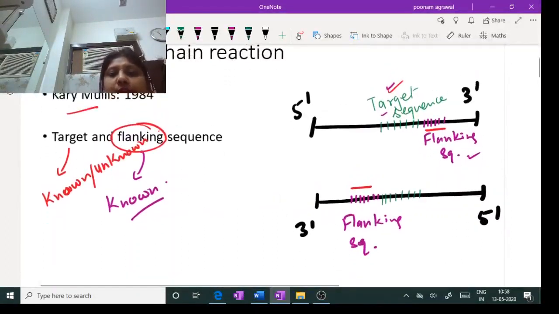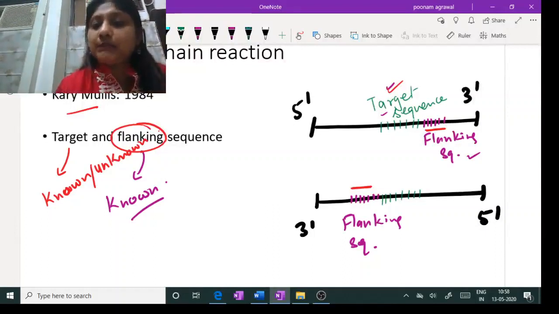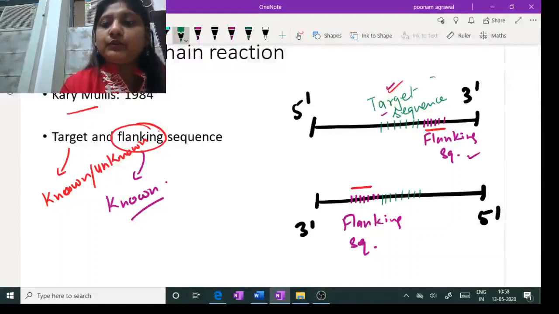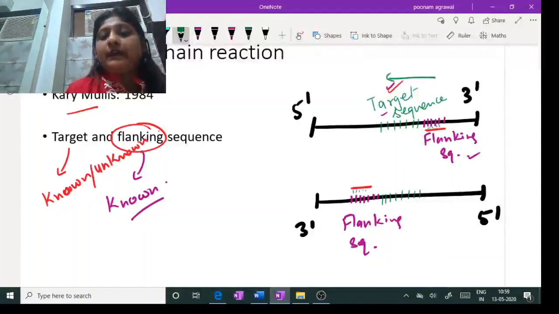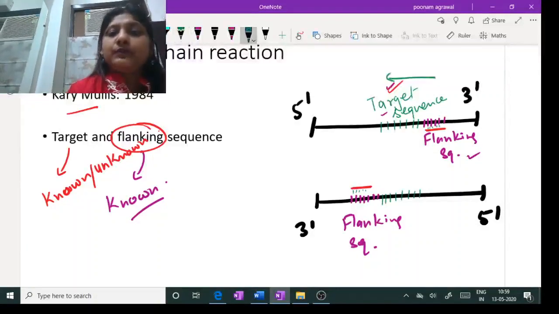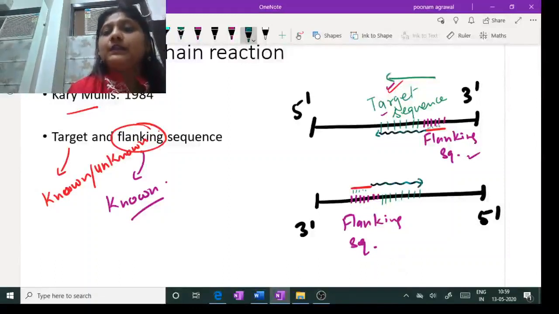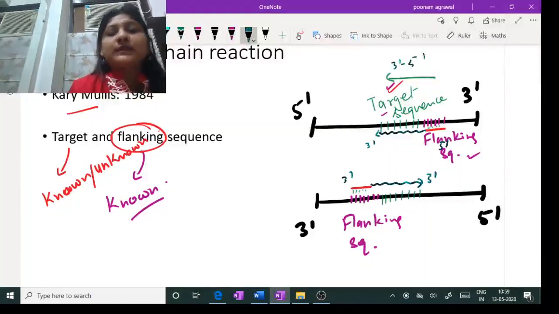So if I tell you how PCR is done, you can understand that we are using the primer, and the parent template is being read in the 3' to 5' direction, and the primer is getting annealed at this flanking region at low temperature. Then DNA polymerase enzyme is going to elongate the DNA, synthesizing the DNA against this target sequence, following the set rule that reading will be in the 3' to 5' direction and synthesis will be in the 5' to 3' direction, right? So this is how DNA synthesis takes place in a direction-specific manner.